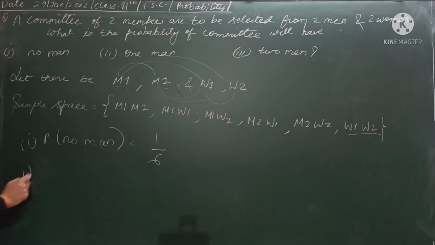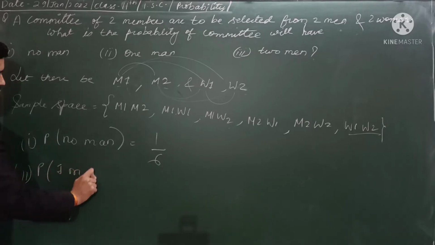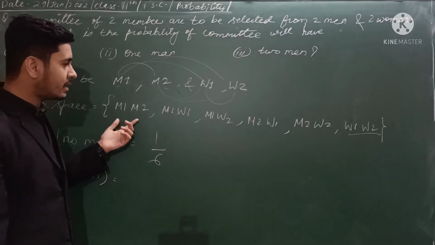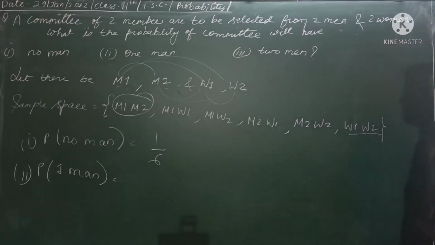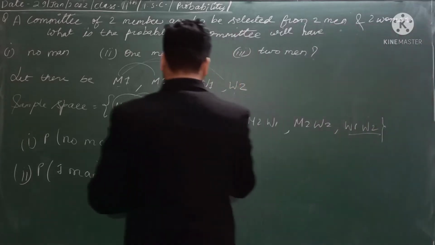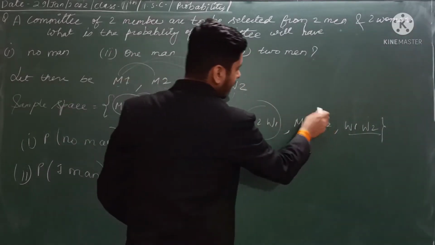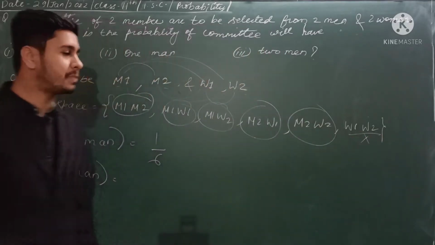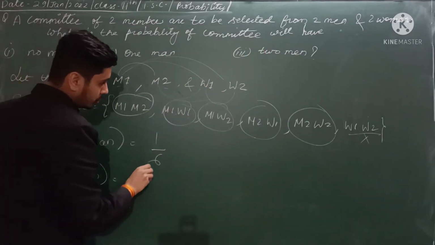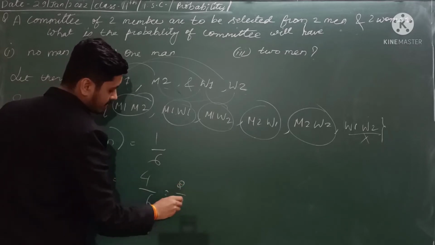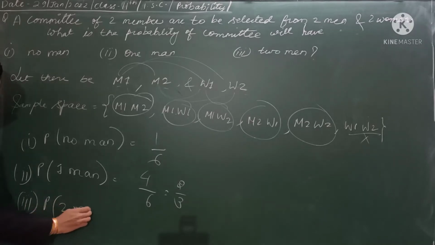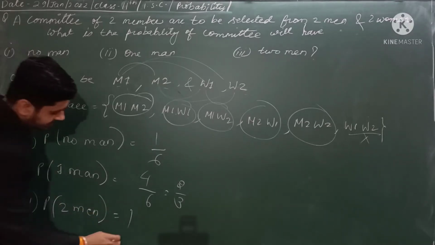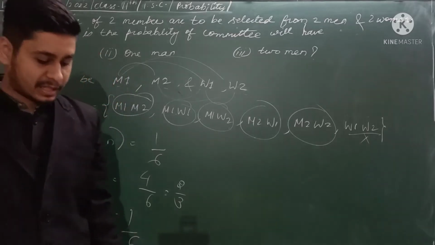1 man. What do you mean by 1 man? That means 1 man is required. So you can see that except this case, the rest all have 1 man. Oh sorry, 1 man only. So this one and this one. We don't have to take this also because 2 women are there. So total we have 4 by 6, which is 2 by 3. Then what will be the third probability, of 2 men? For 2 men you have only one favorable case, upon 6, so 1 by 6. This will be the answer.